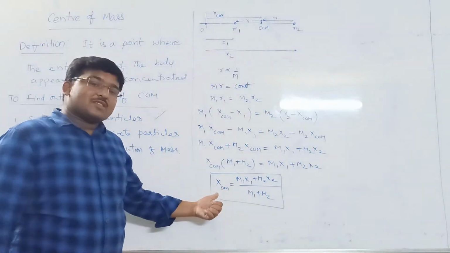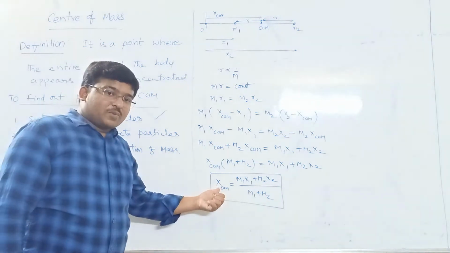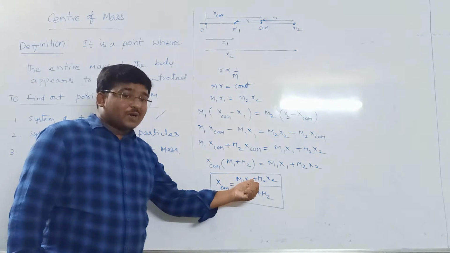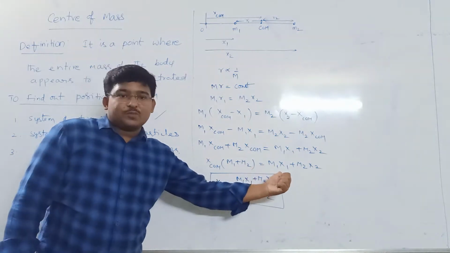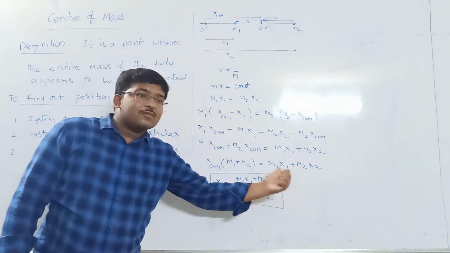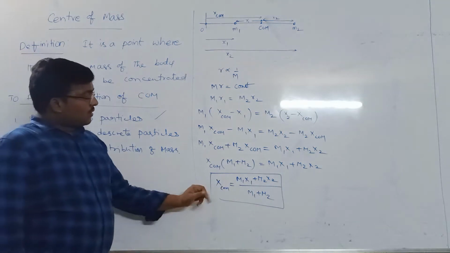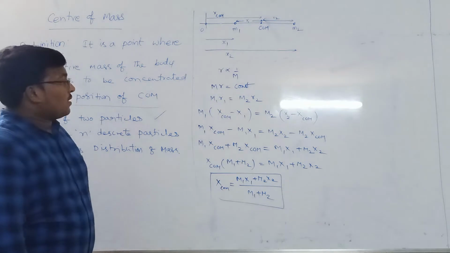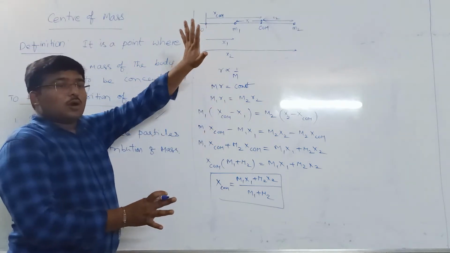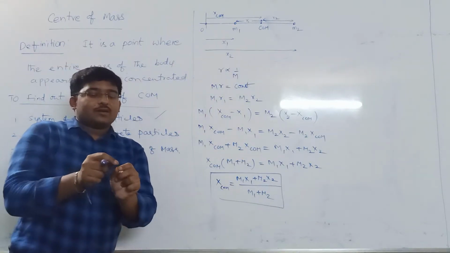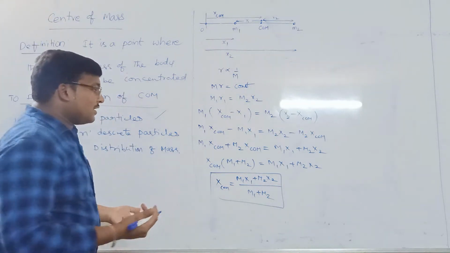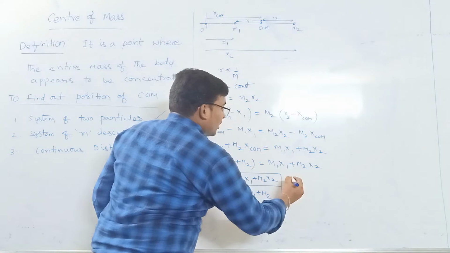So x center of mass is nothing but the distance of center of mass from the origin, and x1 is nothing but the distance of first particle from the origin. x2 means the distance of second particle from origin. So m1 x1 plus m2 x2 by m1 plus m2. Now if I take the same system on y axis, let me take first particle at y1, second particle at y2. Then similarly y center of mass also.